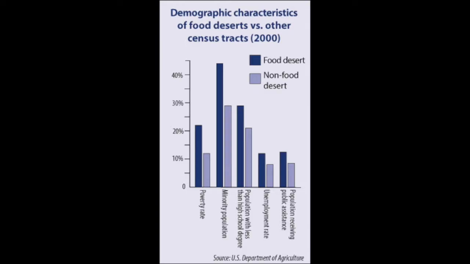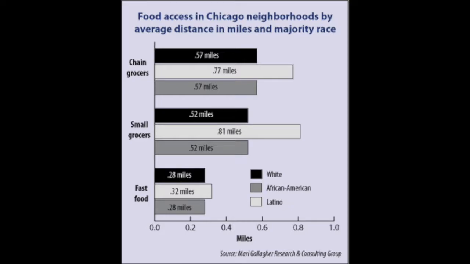A majority of the urban poor live in areas where there is a lack of access to grocery stores and foods of nutritional value. These areas are referred to as food deserts and are a large contributing factor to illnesses such as diabetes, obesity, and heart disease that many urban poor face. A year-long study done by the U.S. Department of Agriculture found that 15% of the U.S. population that live in low-income urban areas live more than 1 mile from a supermarket.